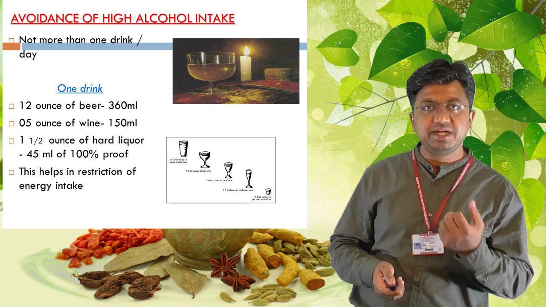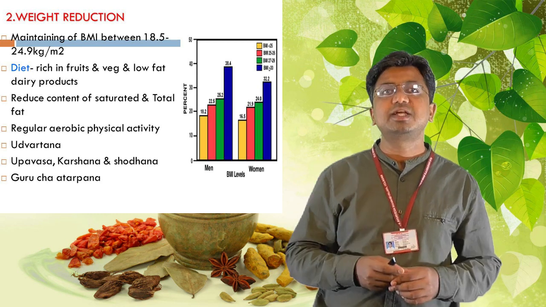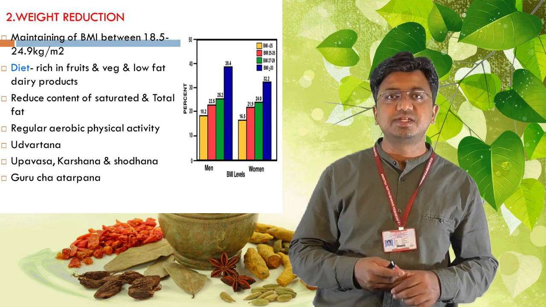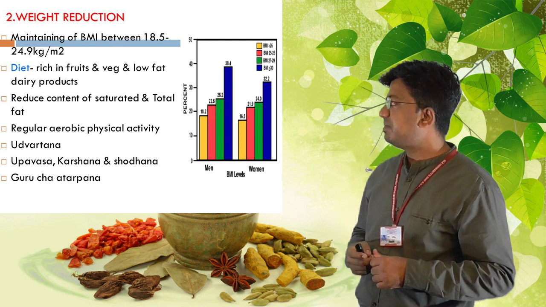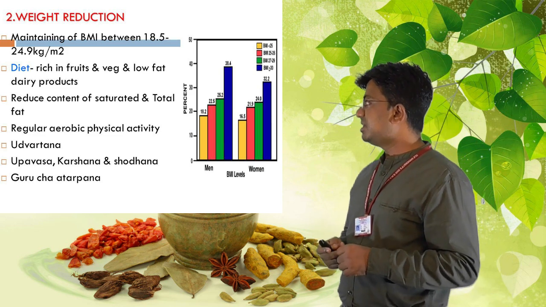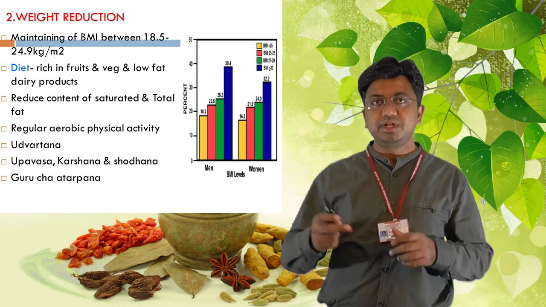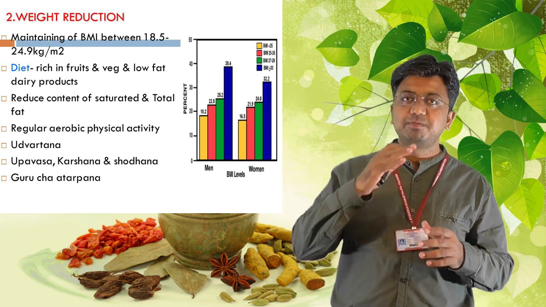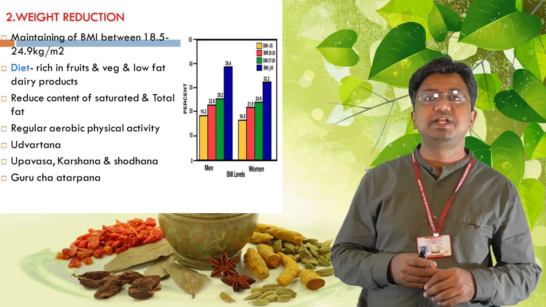Coming to weight reduction, Ayurveda offers a structured treatment protocol for Medo Vikaras, and all those treatment principles are to be followed in preventing the upcoming complications of Medoja Rogas. Maintain BMI between 18.5 and 24.9 kg per square meter. Diet, as discussed, should be rich in seasonal fruits and vegetables and low-fat products, reducing saturated and total fat. Usually people are habituated to junk food and bakery products prepared from saturated fat, which are to be avoided, and regular aerobic physical activity is to be maintained.